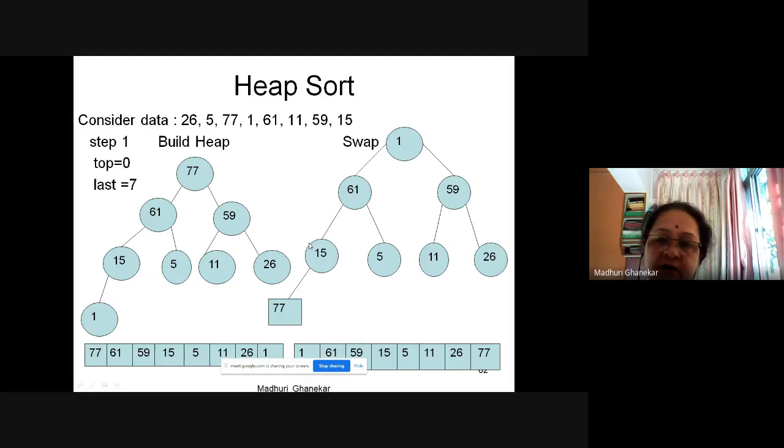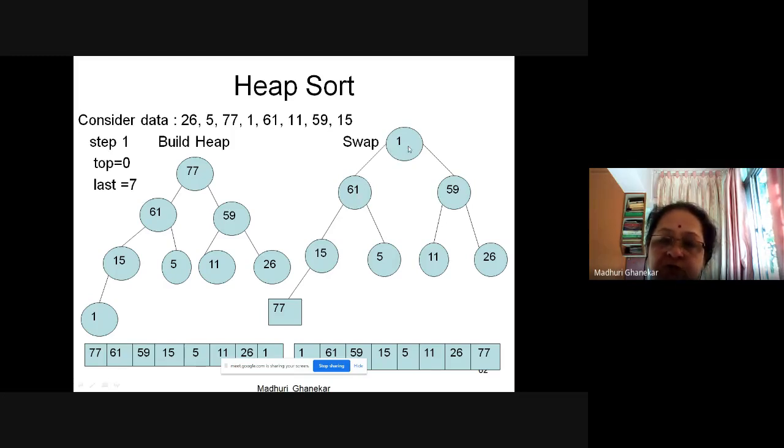Now 1 comes over here. Now this part of the heap is disturbed, so I need to swap it with 15. So 15 will go here. Are you able to understand? 61 is coming here, and 15 here, and 1 here. Why? I hope you understood, because I need to maintain the heap property for heap construction. Max heap indicates the maximum element should be at the root. Now up to this level it is okay, but here the heap property is disturbed.